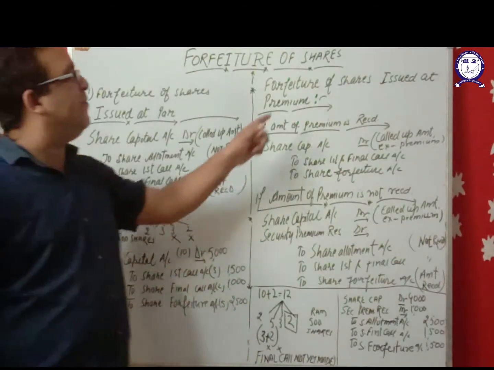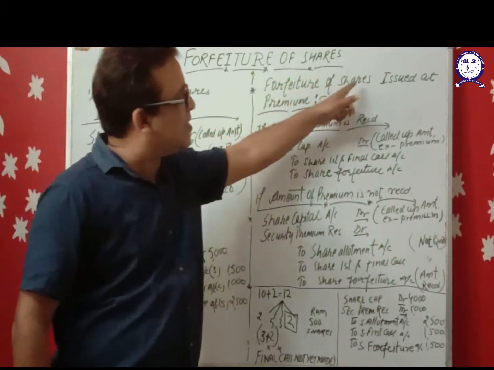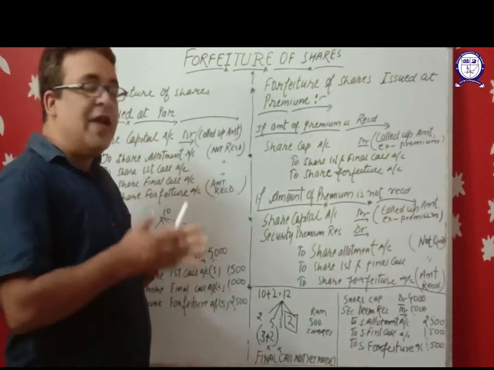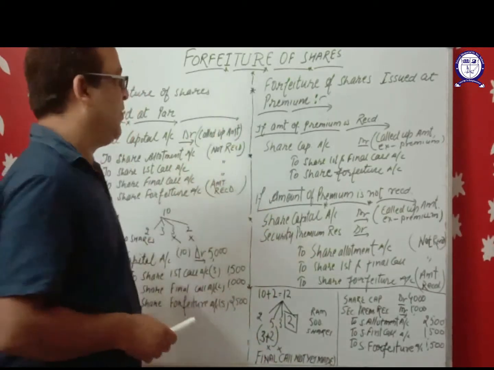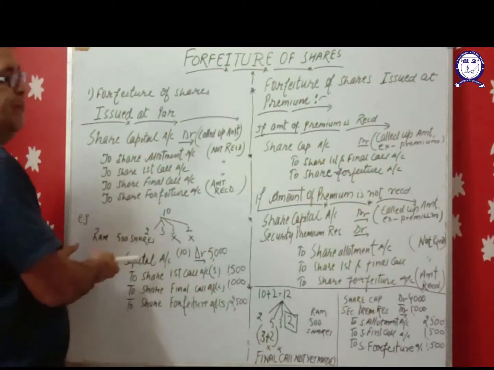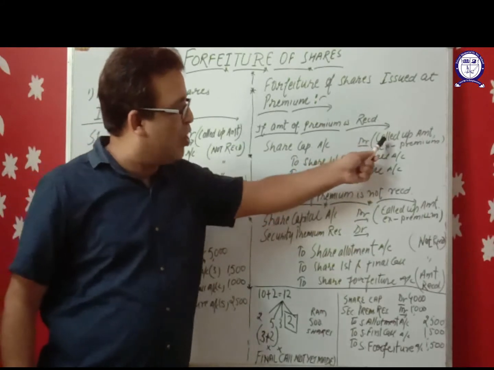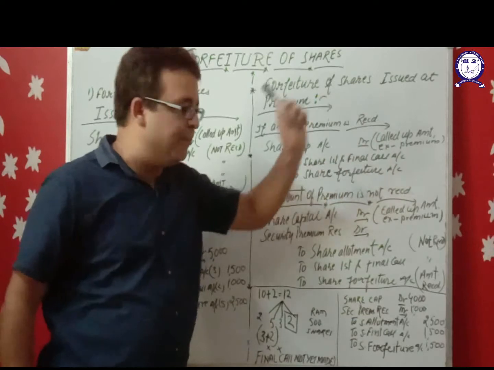Now, forfeiture of shares issued at premium. In this case, we have to check whether the amount of premium is received or not. If the amount of premium is received, the entry will be the same. Share capital account debit, called up amount but excluding premium.